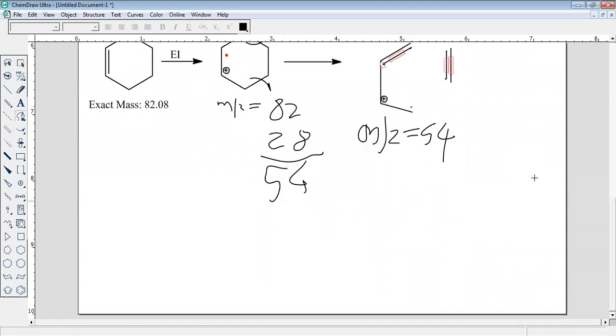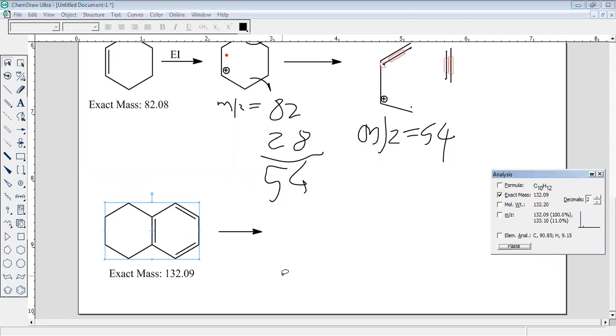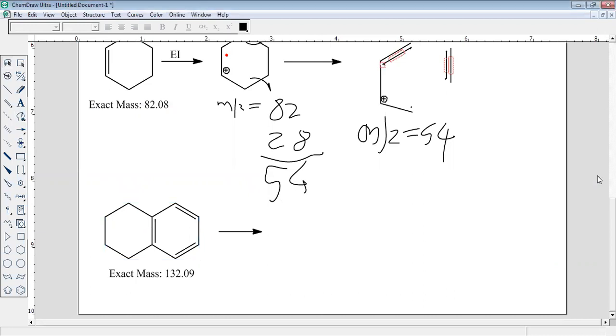So one more practice we can do. Let us take this one and see here. If I am writing here a 6-membered ring, do you think this molecule will go into RDA? Yes or no? What is your idea for this? First of all, find out its mass. We can find the exact mass: it is 132.